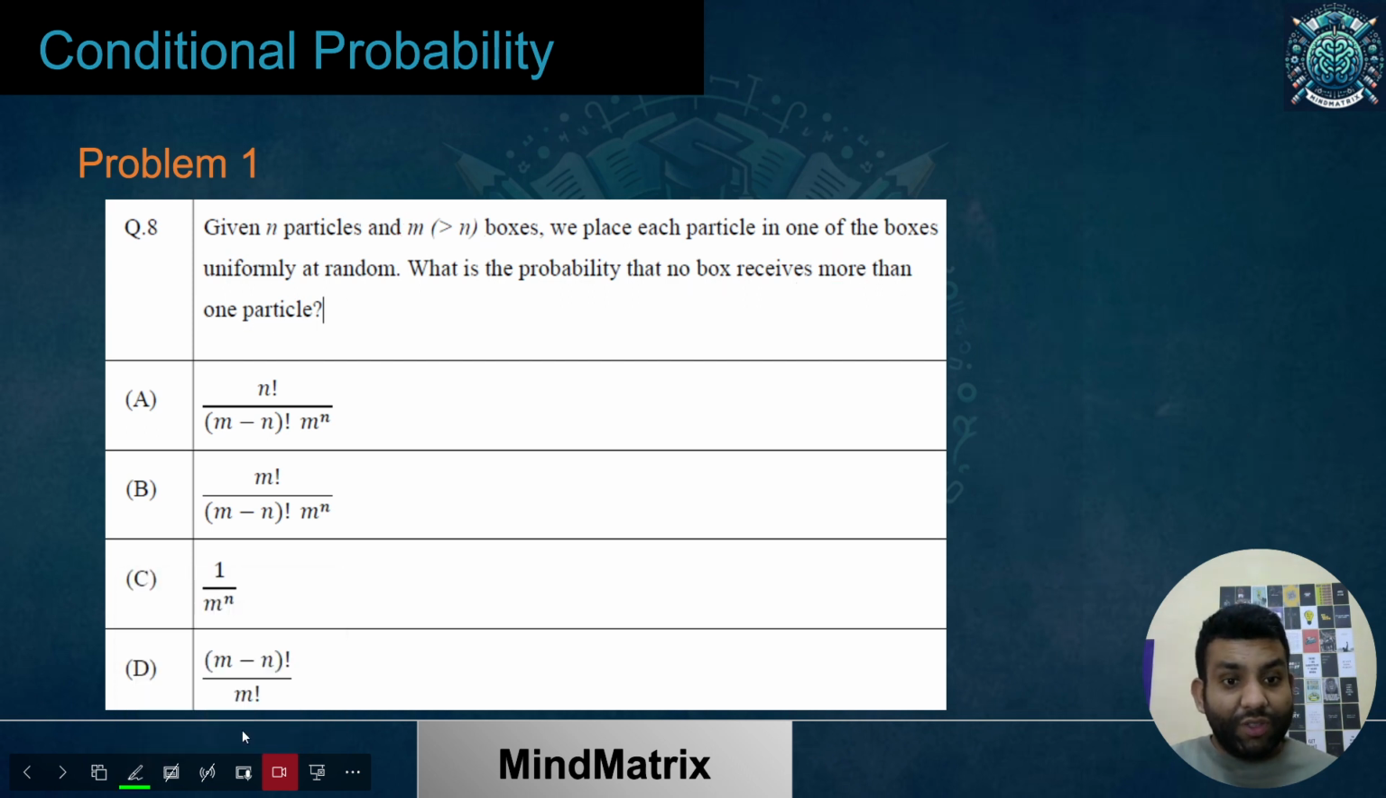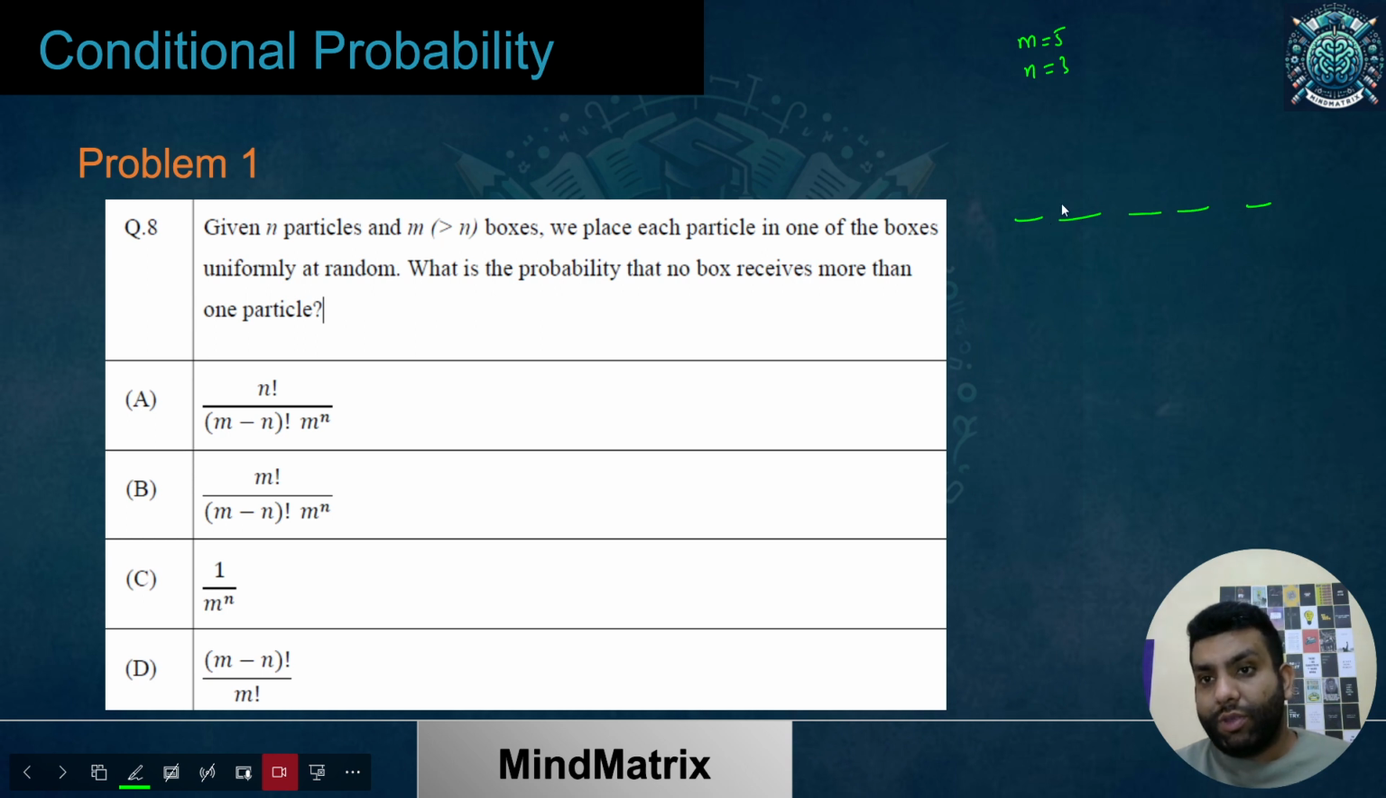Okay, so if these are different, then what would be the answer? It is going to be very simple again. You have 5 places. Again, the value I'm taking is m equal to 5 and n equal to 3, so that we can further come back and generalize.